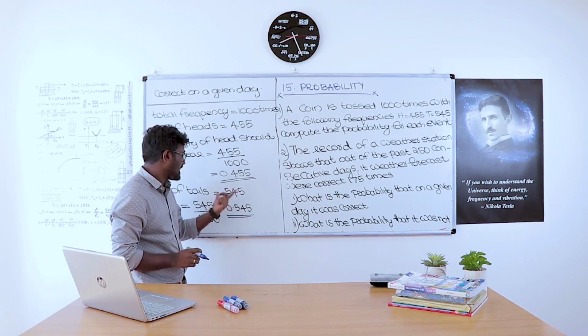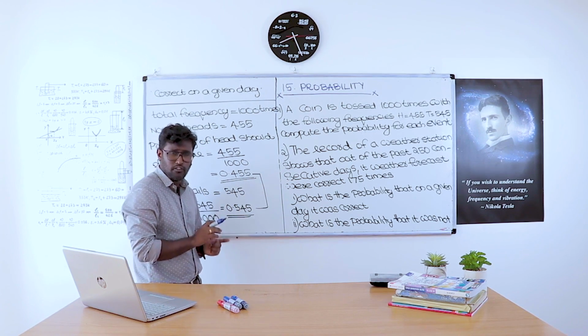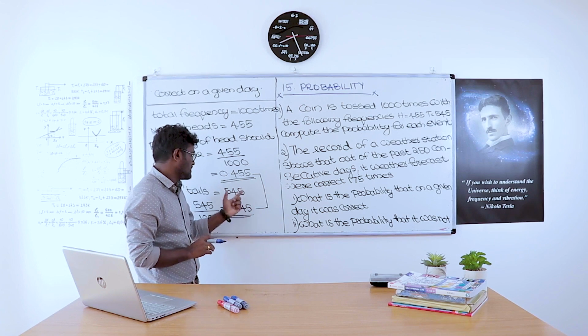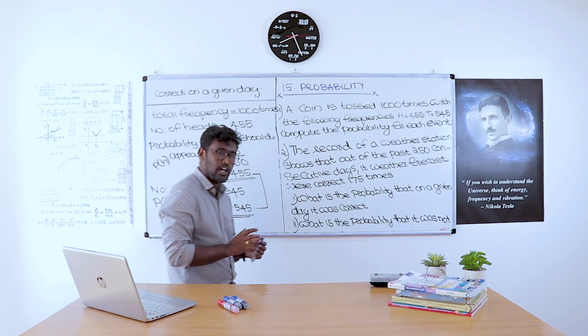Is this answer right or wrong? Just add these two probabilities. If we get the value 1, then the answer is right. So 0.545 plus 0.455 is equal to 1. So the answer is right.